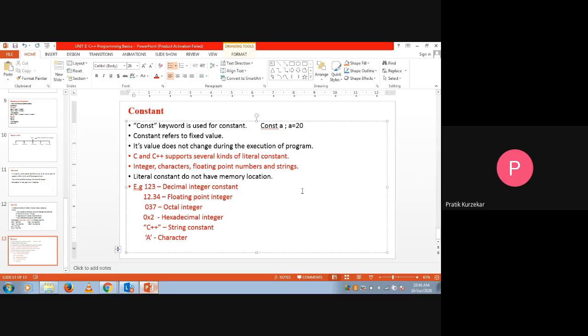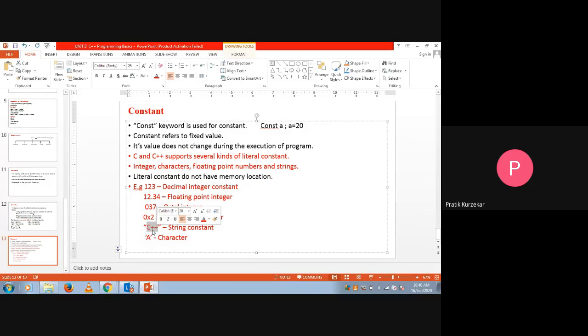By combining a number of characters together, we form a string. If a single letter is there, it is called a character, but a combination of characters is called a string.